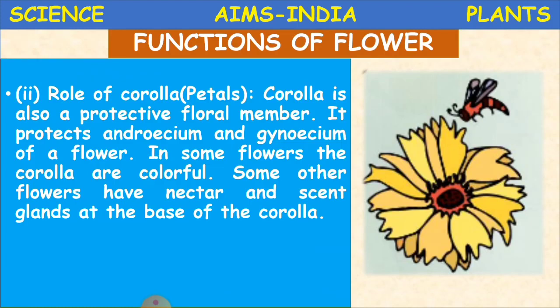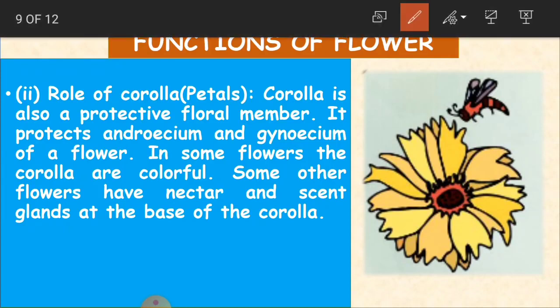It protects the Androsium and Gynosium of a flower. So what are Androsium and Gynosium, children? As we learnt, Androsium are the male parts and Gynosium are the female parts of a flower. We get anther and filament as stamen in Androsium, and we get stigma, style and ovary as female parts in Gynosium. Okay, so this we can also call pistil.